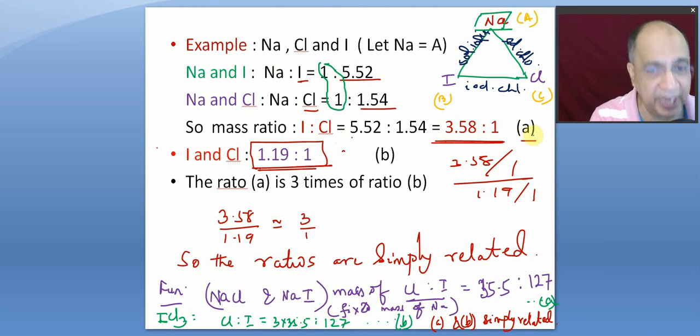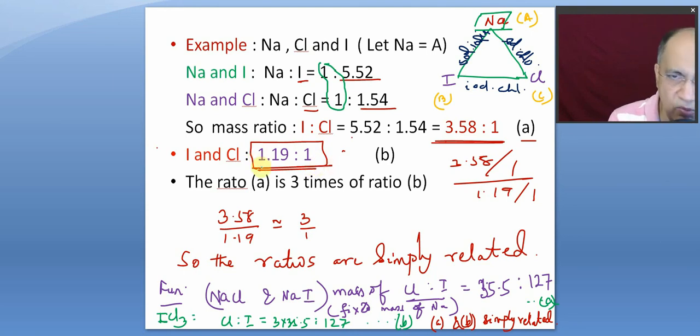Say it is ratio A or ratio 1. Keep it. And then analyze the masses between iodine and chlorine in a compound of iodine and chlorine. So that was found to be 1.19:1. This is one iodine chloride whose mass analysis was established 1.19:1. So this is ratio B, this is ratio A.